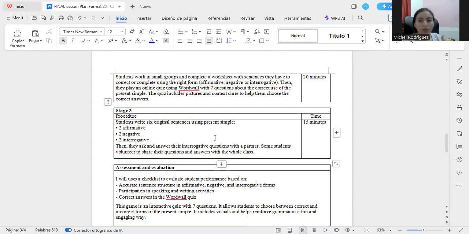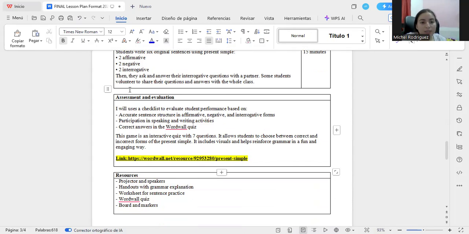So this is an activity to practice the question and the response, because I think that is something difficult. I think having a conversation is the most difficult thing for the students, to have a conversation and be fluent and coherent in the answer. So some students volunteer to share the question and answer with the whole class. I put volunteers because some students are shy. So I think that the students who want to participate are going to do better. So the time is 50 minutes.